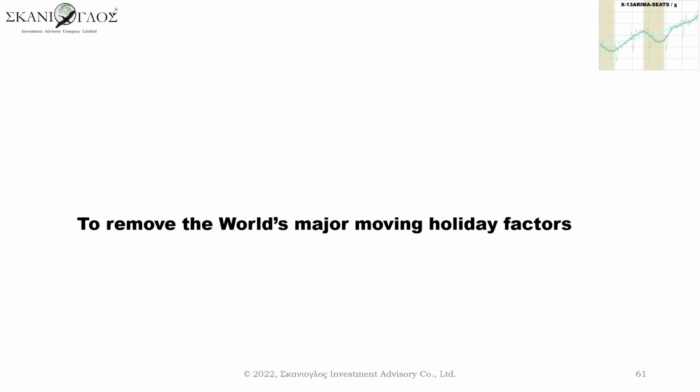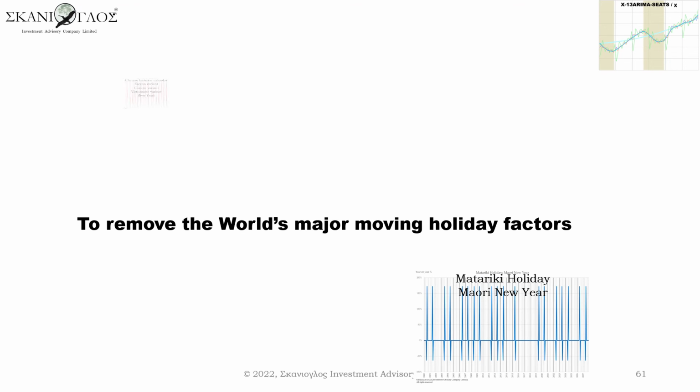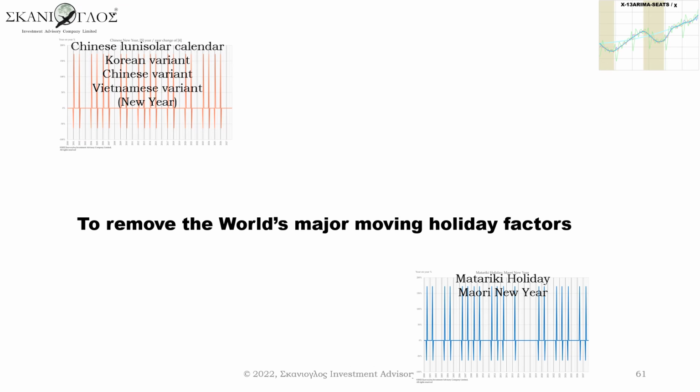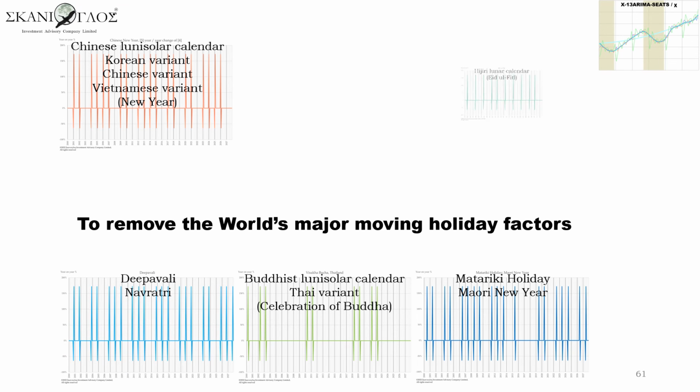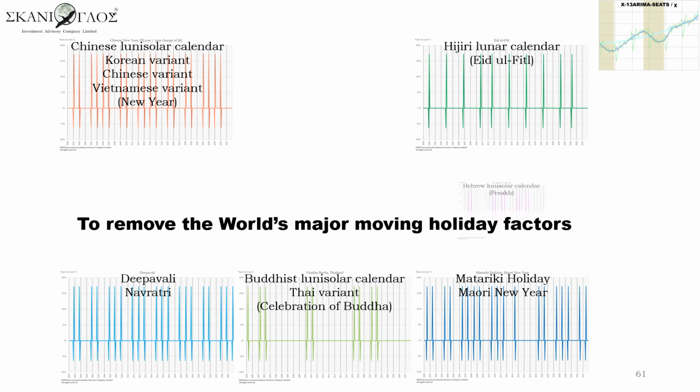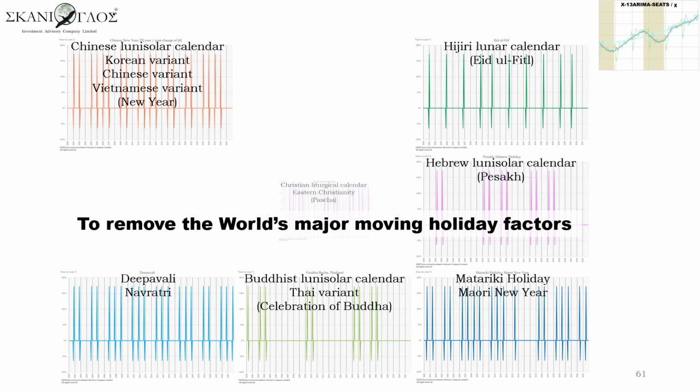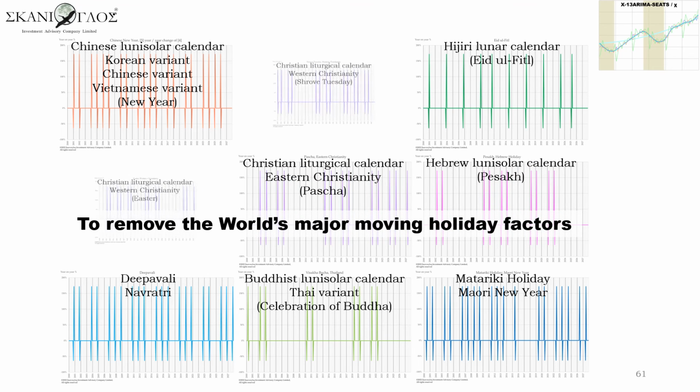Data of the following calendars and holidays have been prepared to build in X-13-ARIMA-SEATS. Very roughly from east to west: Matariki holiday of Maori New Year, Korean, Chinese, and Vietnamese variants of the Chinese type lunisolar calendar, Thai variant of the Buddhist calendar, Deepavali and other holidays of the Hindu calendar, Hijri lunar calendar, Hebrew lunisolar calendar, liturgical calendars of Eastern and Western Christianity.